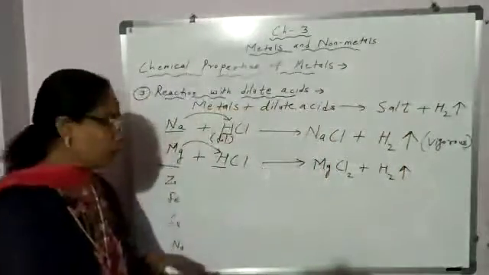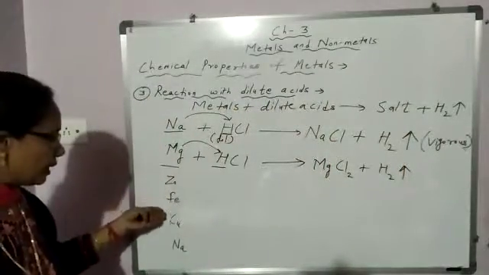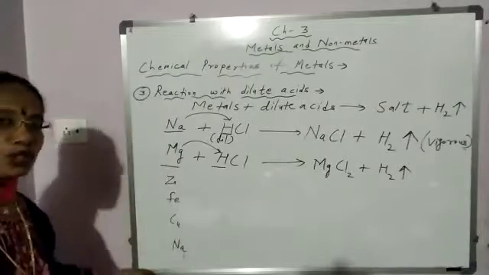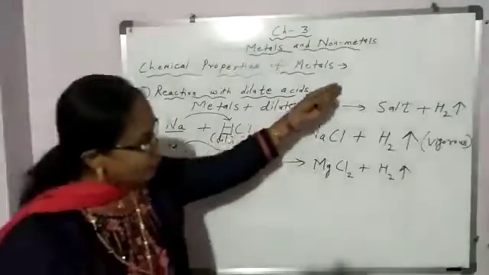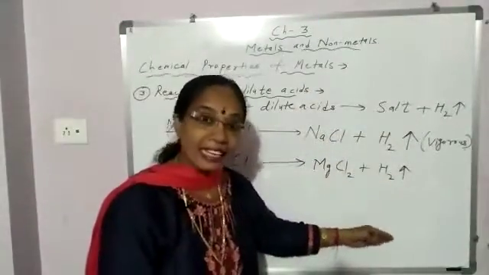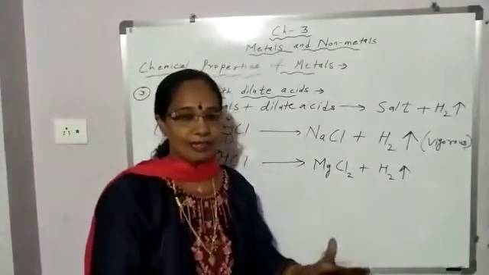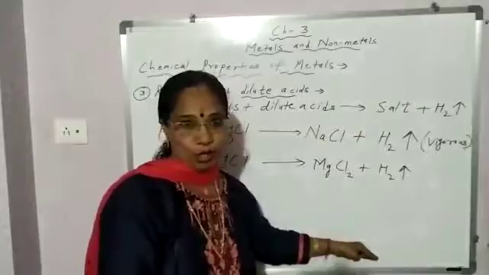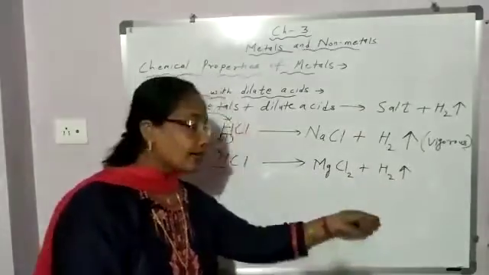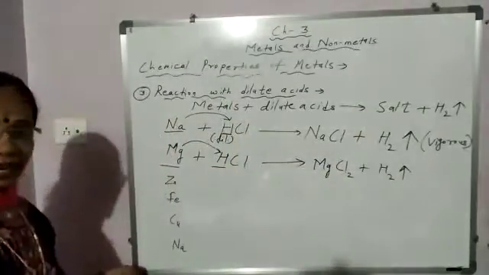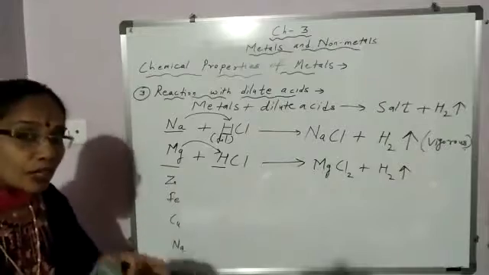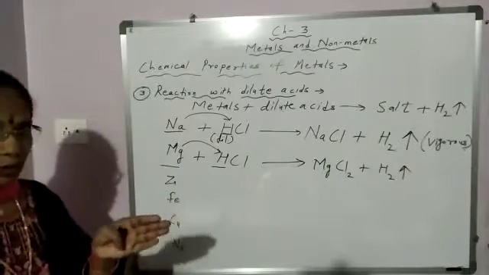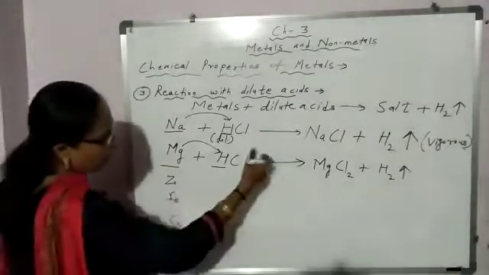Now, as we move down, sodium, magnesium, zinc, iron, the reactivity goes on decreasing. So, the hydrogen gas evolved will be less. The rate of evolution of hydrogen gas will be less. So this way you can say that these metals are less reactive by seeing the rate of evolution of hydrogen gas. Okay. Now balance it.